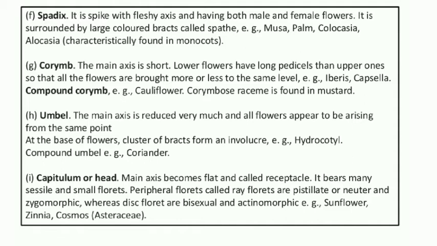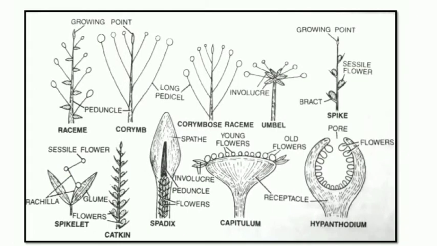It is surrounded by large colored bracts called spathe. You can see this in the case of Musa paradisiaca, that means banana, palm, colocasia, alocasia. So, usually present in the monocot plants. For spadix, you just look at the diagram, the flowers covered by spathe made up of the colored bracts.